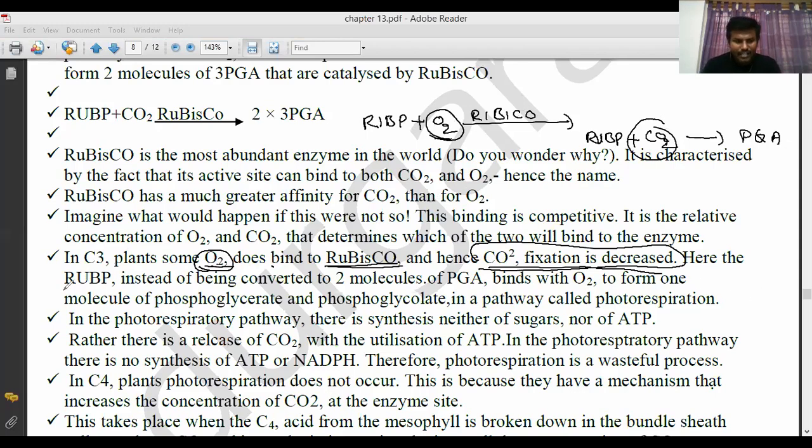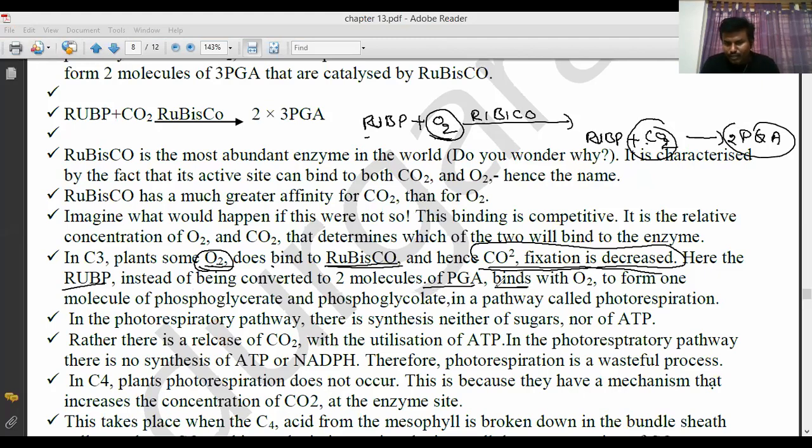Here the ribulose bisphosphate, instead of being converted to 2 molecules of PGA, if oxygen binds instead of carbon dioxide, what is formed?